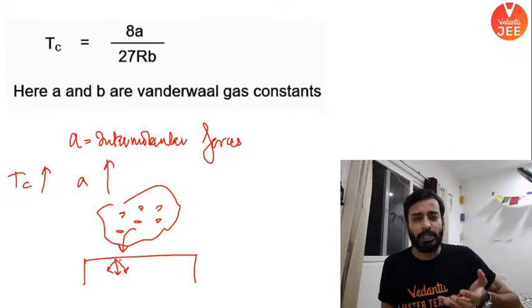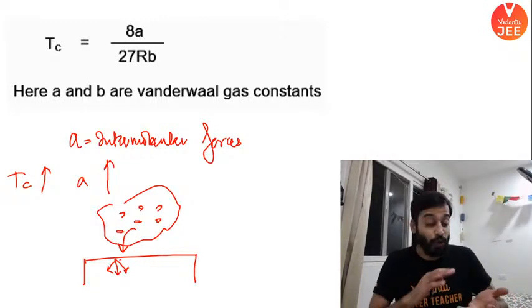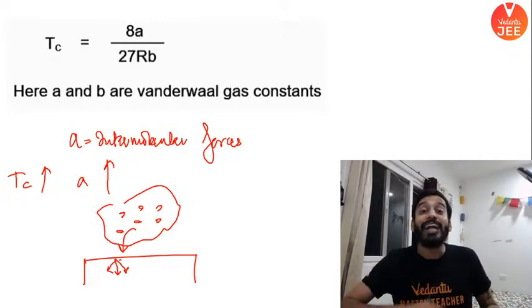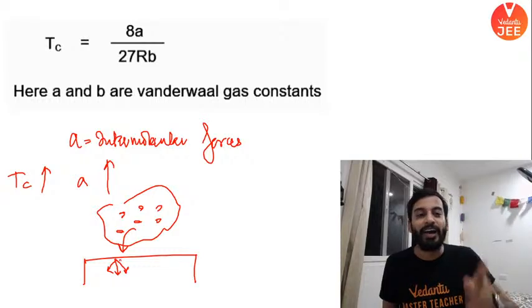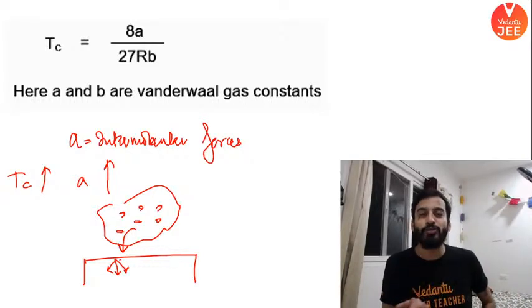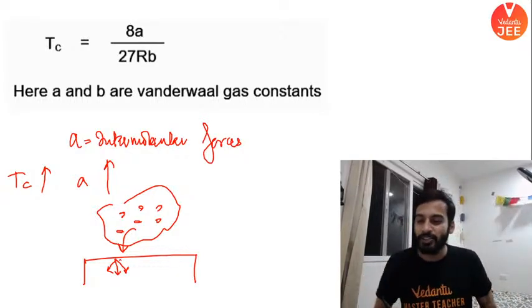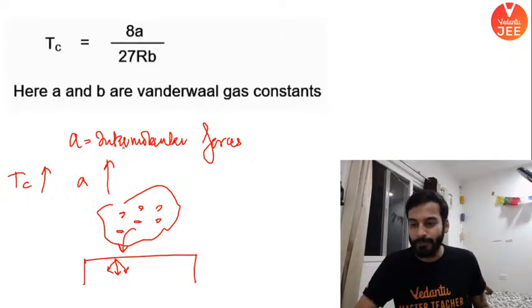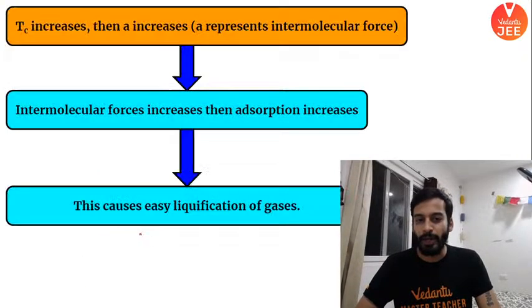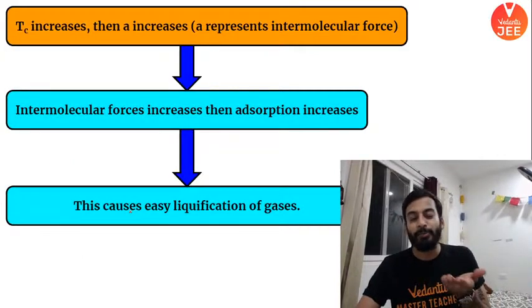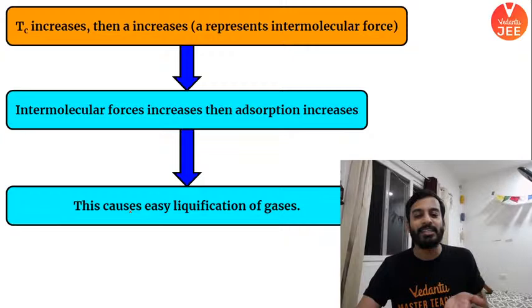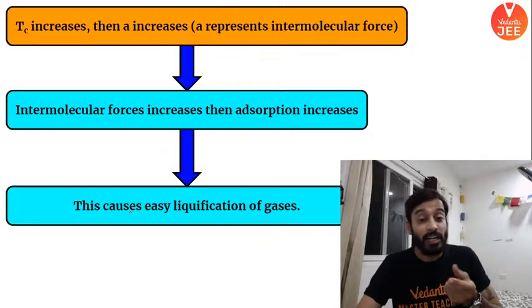If you want a particular gas to get deposited at the surface, just make sure the gas has higher critical temperature. Higher the TC, higher would be the intermolecular forces. The gas can easily sit at the surface. Did everyone understand my point? Is it clear to everyone? So this is it. If TC increases, then your A will also increase. If A will increase, this causes liquefaction of gas.